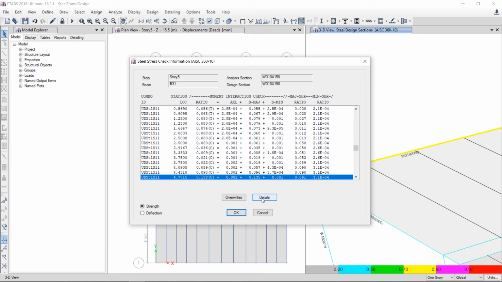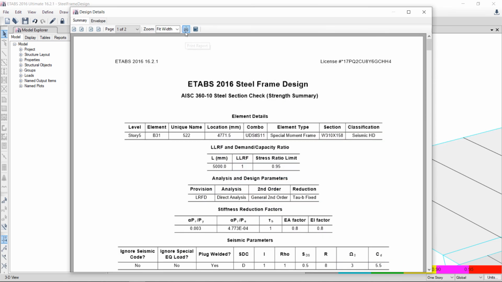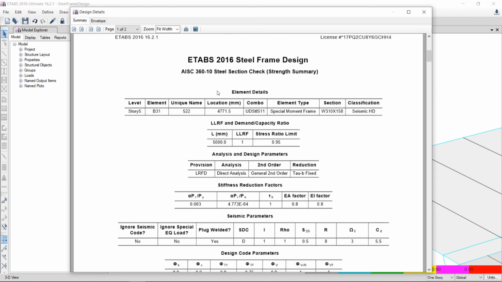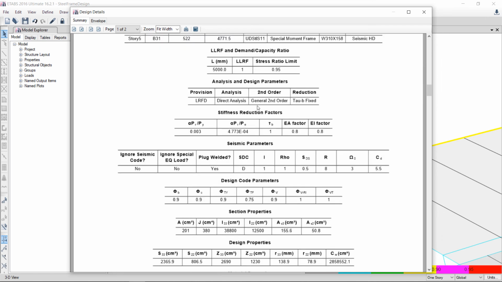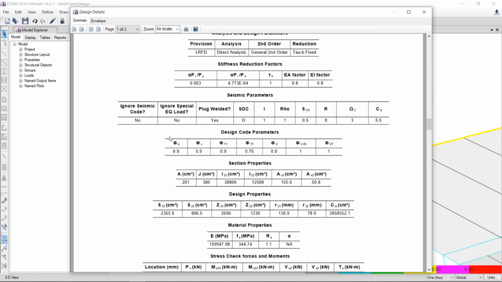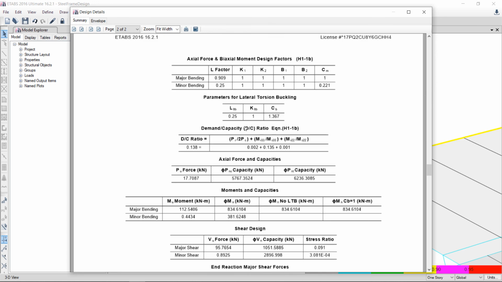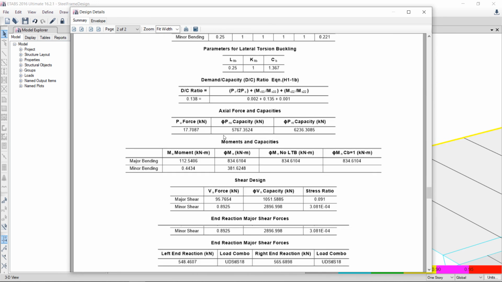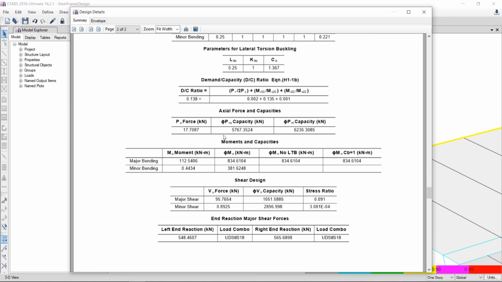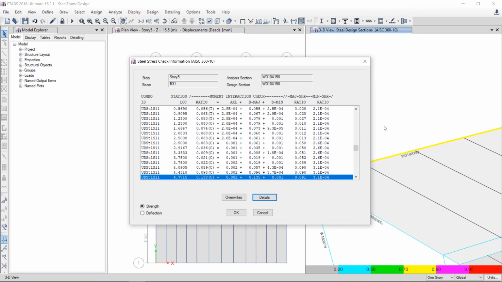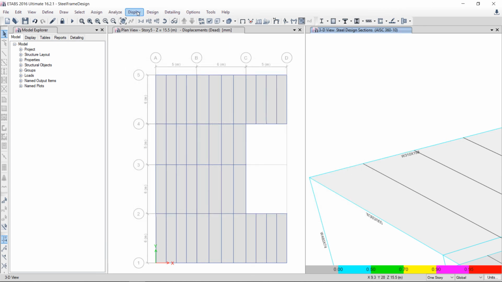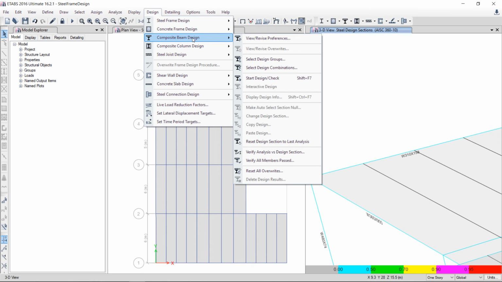Here is the detailed report. You can print or you can save into a Word file. Here is all the information about, for example, which combination, the design section. There are all the parameters which you need to study. Here all the parameters you can study in detail.